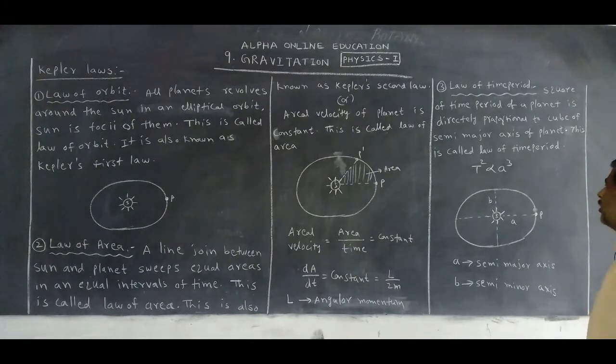This is called the law of time period and is also known as Kepler's third law.